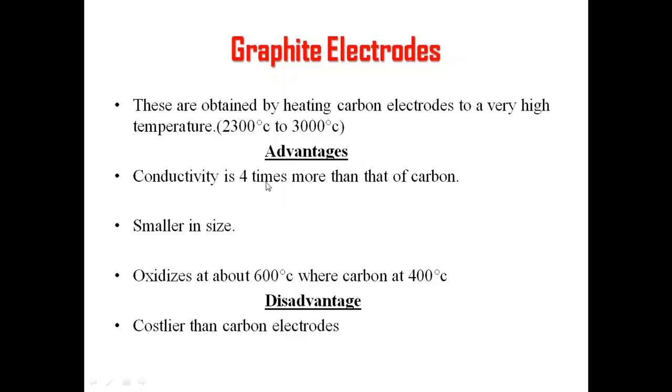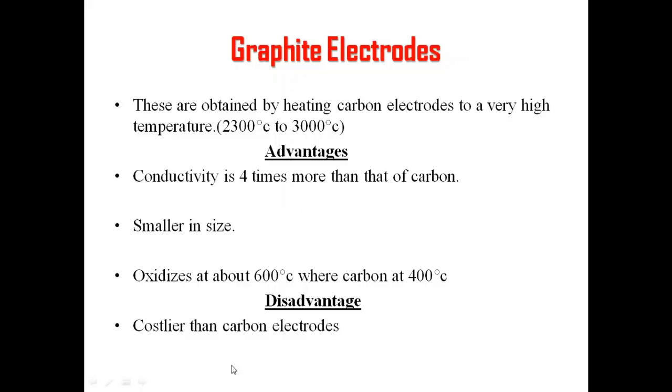Its conductivity is 4 times greater than that of carbon. So conductivity is great, in the sense the output heat production will be very high. Hence the size of the graphite electrodes which we use here will be smaller compared to the carbon electrodes, right? So we have one more advantage here.